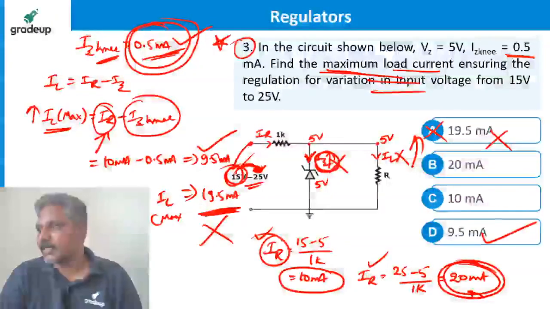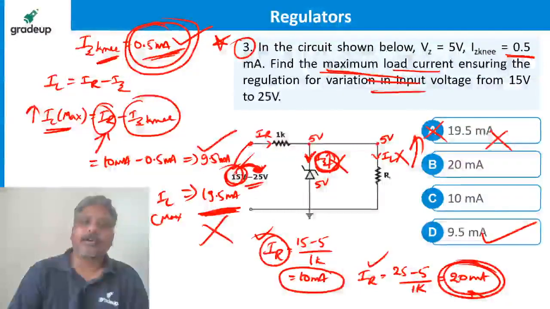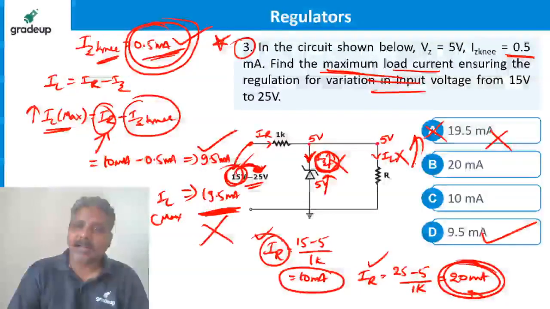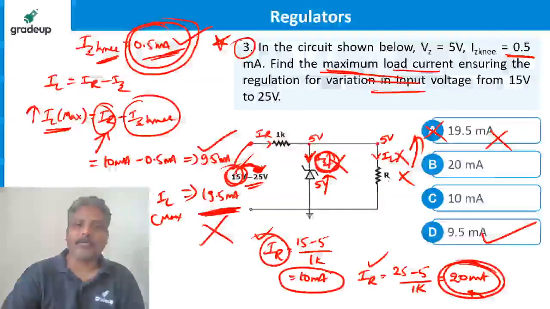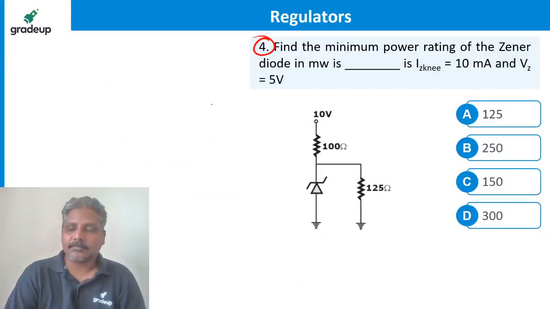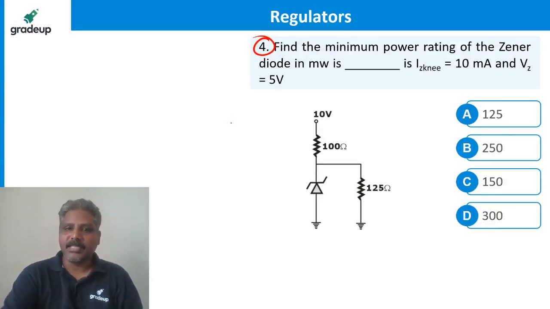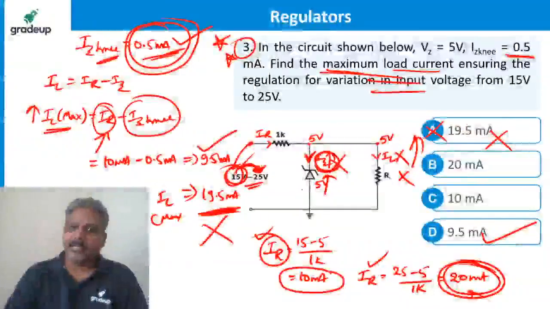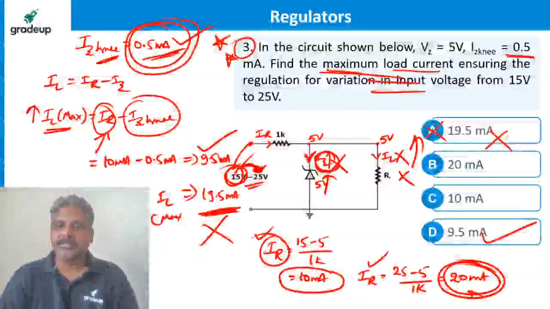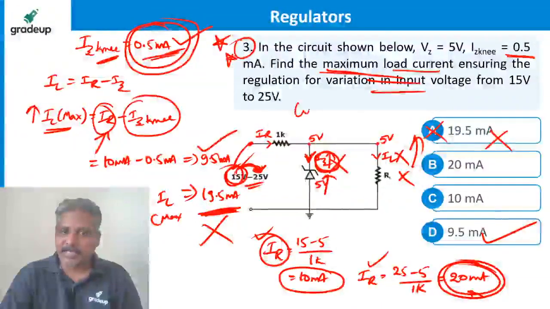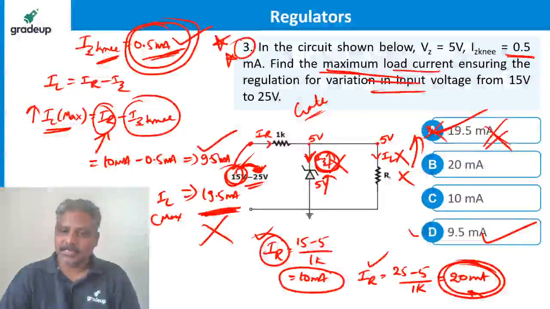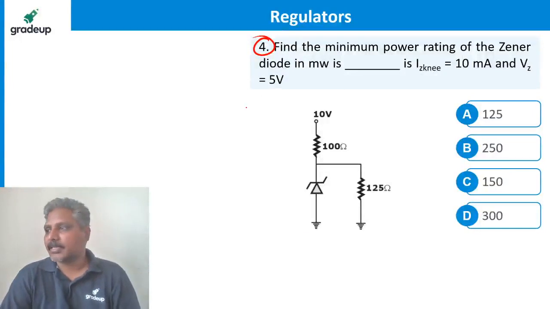Because input voltage affects IZ, not IL. Shubham, exactly the point. Input voltage affects IZ, not IL. Perfect. Go to the next one, guys. Come on, make it faster. Yes, as voltage goes from 15 to 25, IZ will increase. Exactly, that's the point. So this question is all about that. Many famous institutions also have this type of previous GATE question, and everybody gave the other answer as correct because maximum is asked, but it's wrong. This is correct.